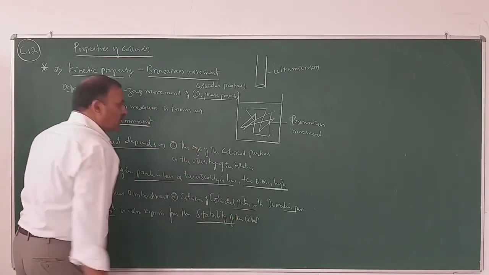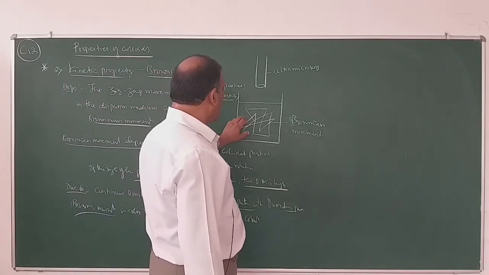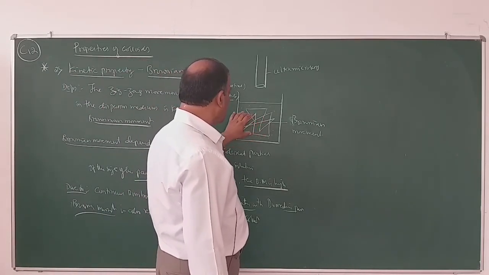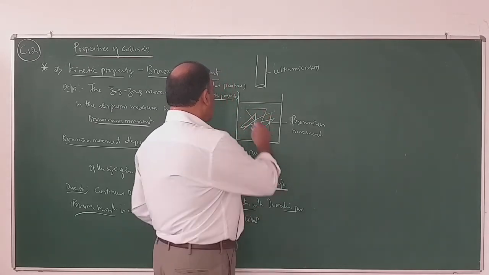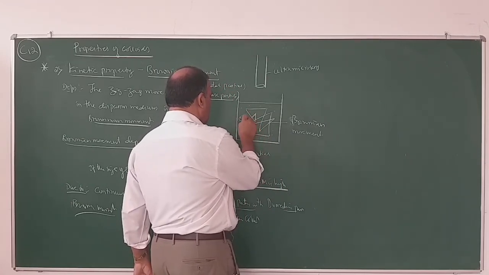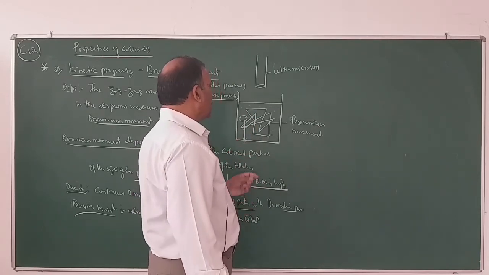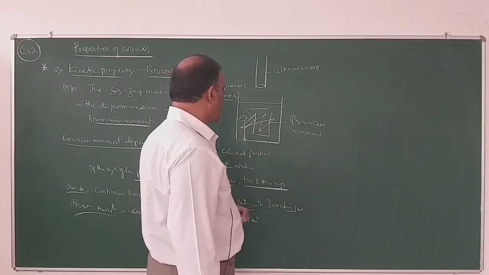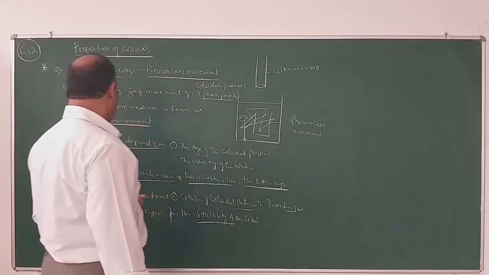For the colloids to remain in colloidal form, the particles should always be in continuous zigzag motion. If the movement is less, what happens? The colloidal particles unite together, the size grows, and they settle. Therefore, Brownian movement is also responsible for the stability of the sol or colloidal particles.